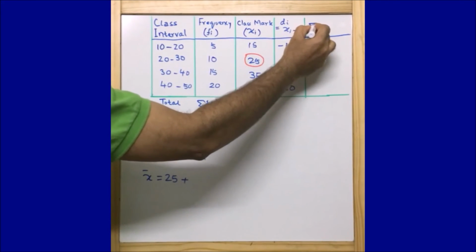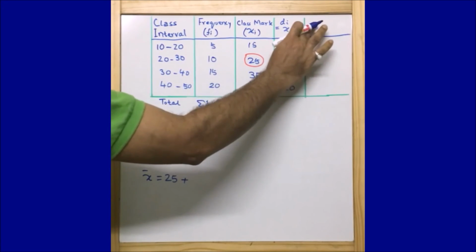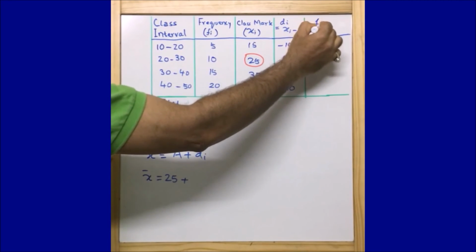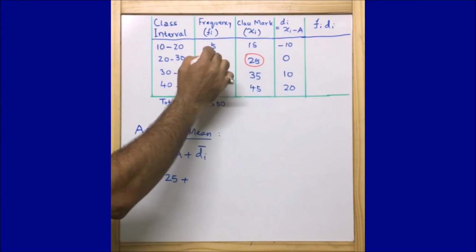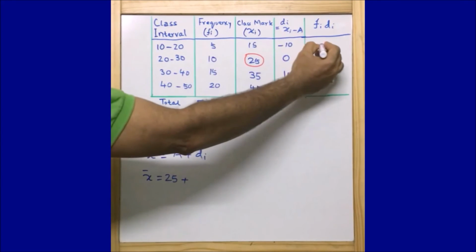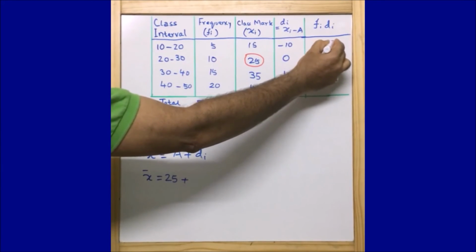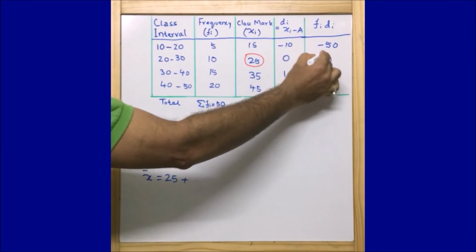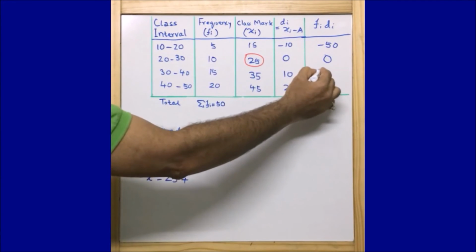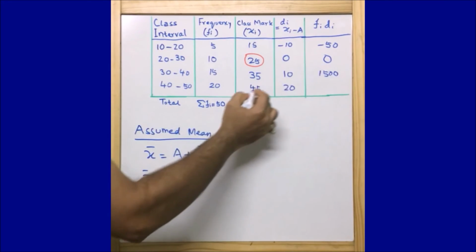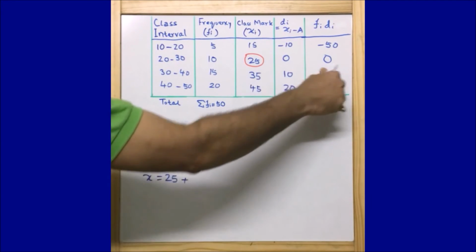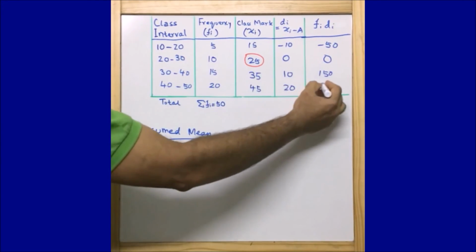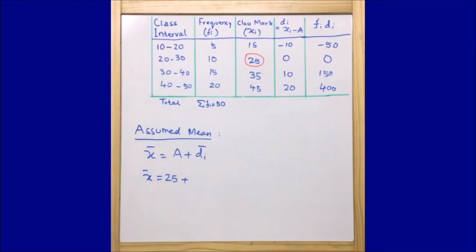Now let us find the summation of fi di. Let us multiply first. fi di: 5 into minus 10 is minus 50, 10 into 0 is 0, 15 into 10 is 150, and 20 into 20 is 400.